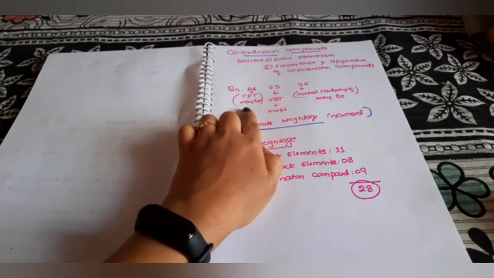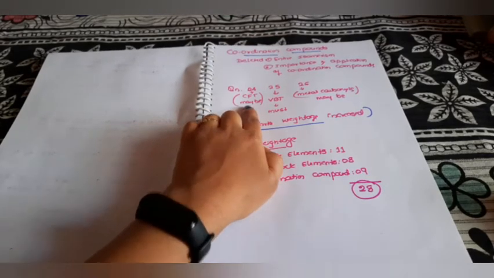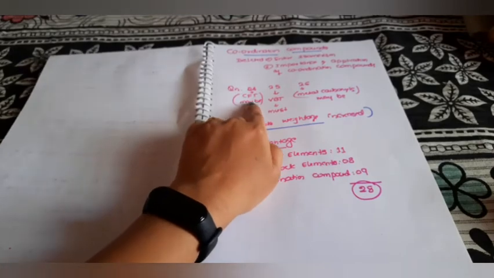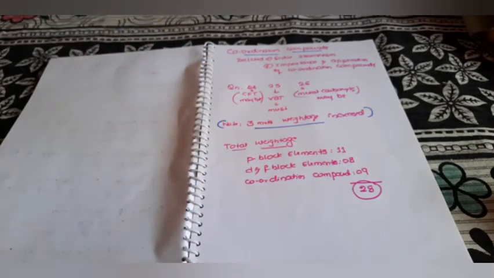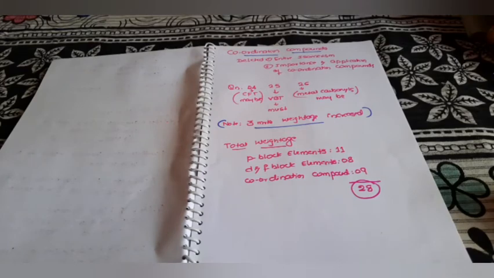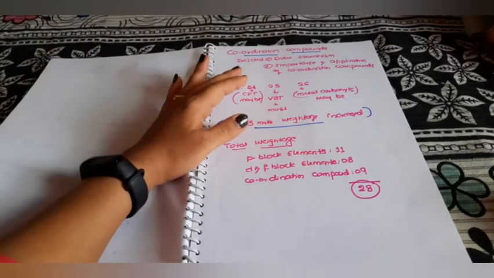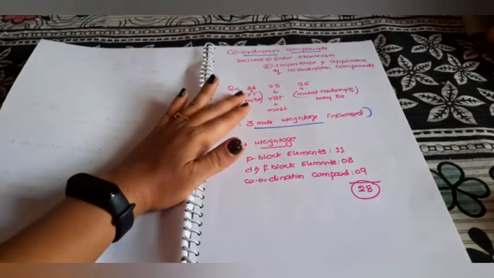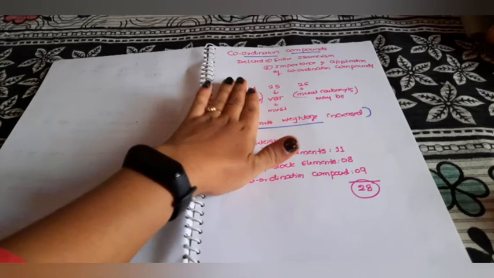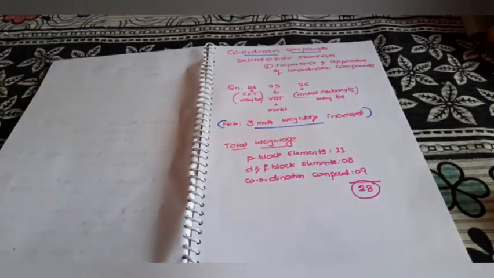If you check the model question paper, you have the same question at 24th. That's why I have written it as CFT, crystal field theory, where you have two diagrams, for octahedral complex and tetrahedral complex. Based on those, a question regarding the spectrochemical series might appear. So the 24th question may be from CFT, and you have to concentrate on that. And the 26th question may be from metal carbonyls, not compulsory. They may ask you the bonding, the stability, or the structure.